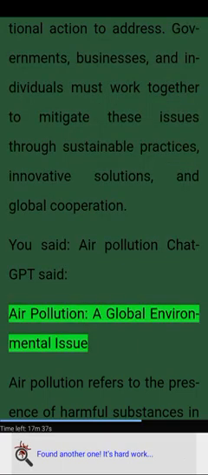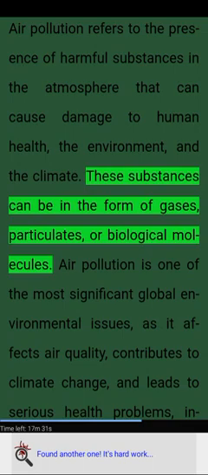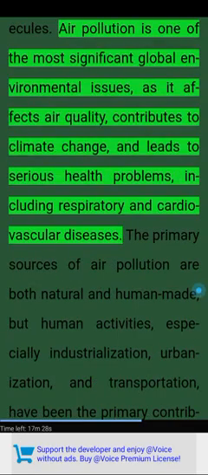Air pollution, a global environmental issue. Air pollution refers to the presence of harmful substances in the atmosphere that can cause damage to human health, the environment, and the climate. These substances can be in the form of gases, particulates, or biological molecules. Air pollution is one of the most significant global environmental issues, as it affects air quality, contributes to climate change, and leads to serious health problems, including respiratory and cardiovascular diseases.